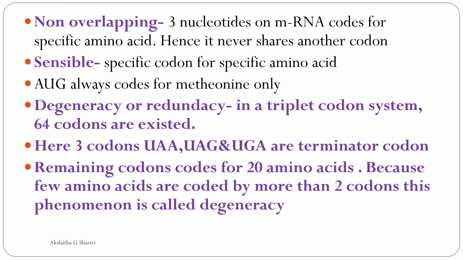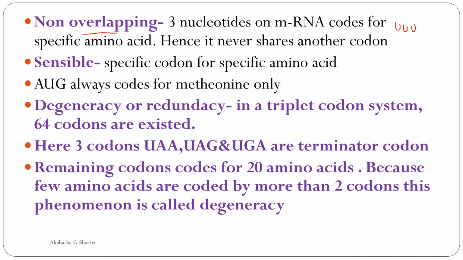The next character is non-overlapping. That means each 3 successive nucleotides present on an mRNA is a codon that codes for a specific amino acid. Hence, a nucleotide of one codon never shares with another. If UUU is there, it is for phenylalanine only.